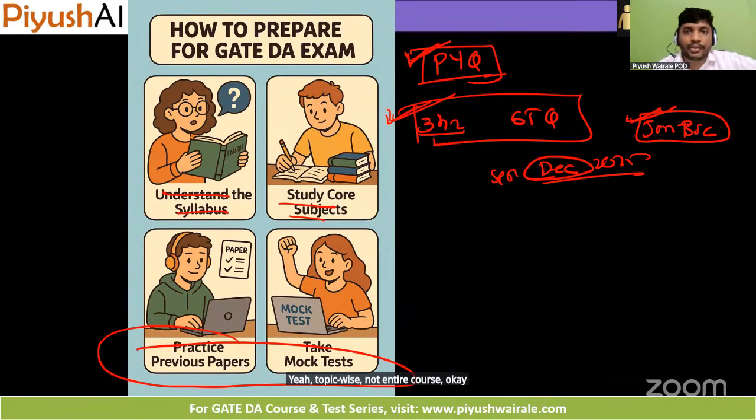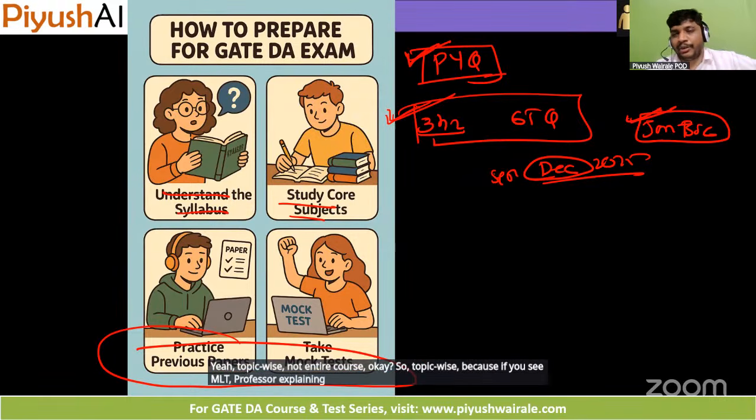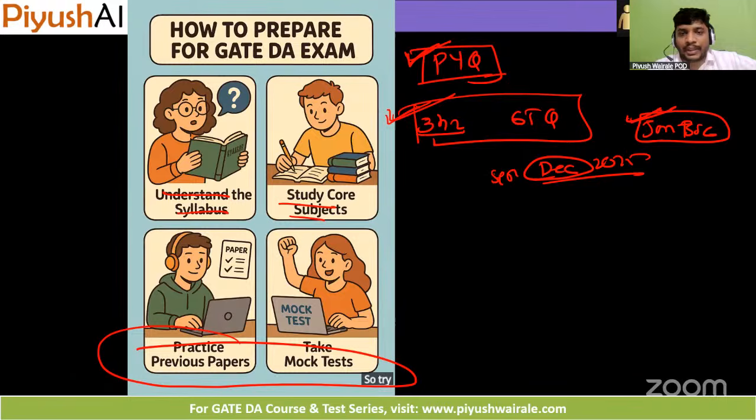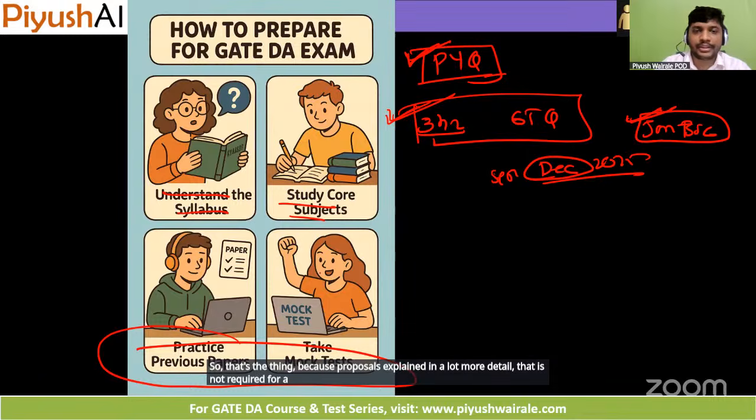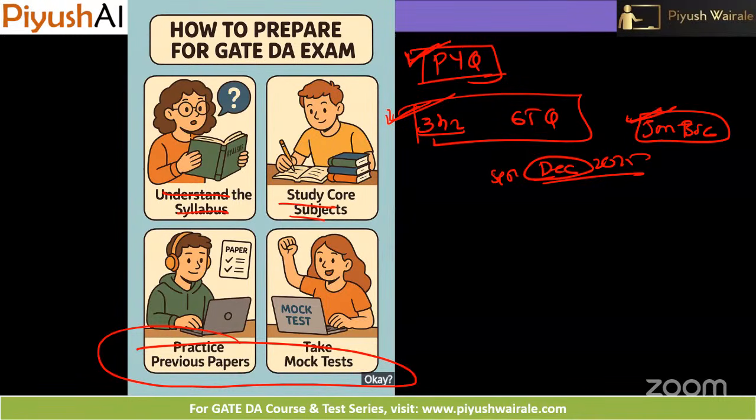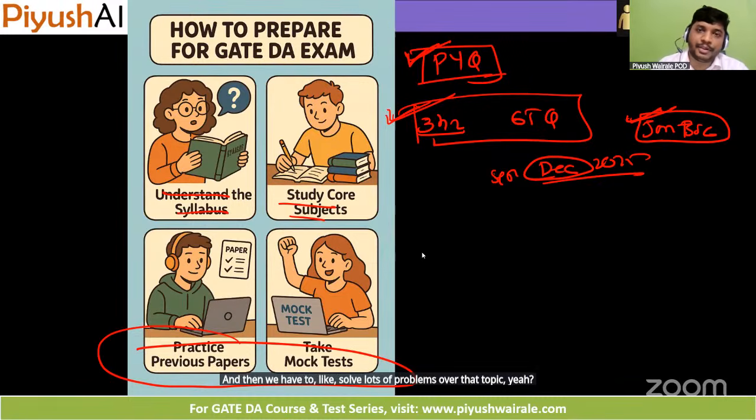Because if you see MLT, the professor explains that topic in a lot more detail, which is not required for the GATE exam. So try to understand the topic, then solve the question. See what type of questions they are asking. Then we have to solve lots of problems on that topic. Yes, practice is very important.